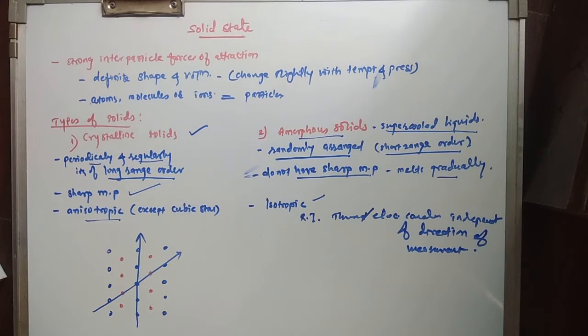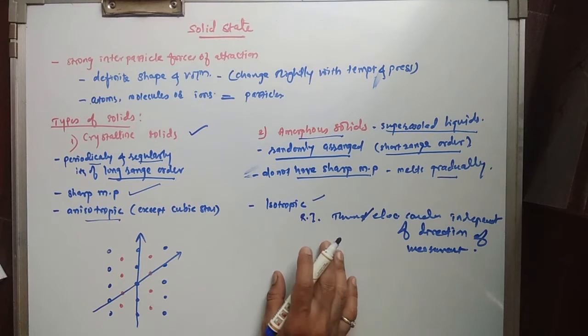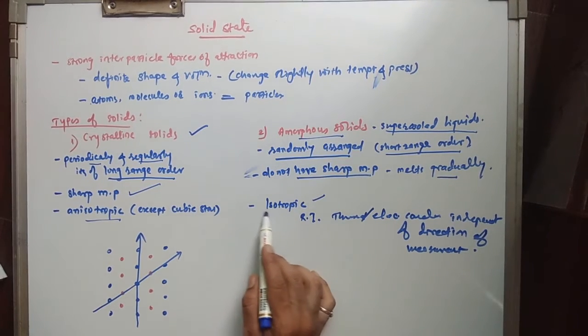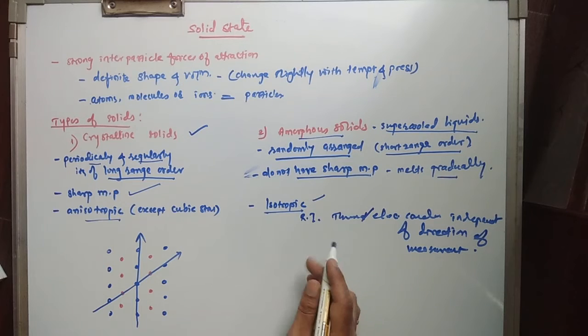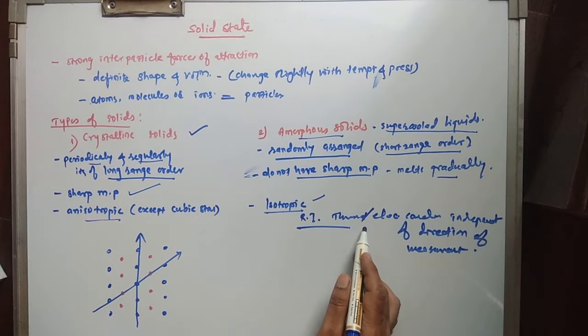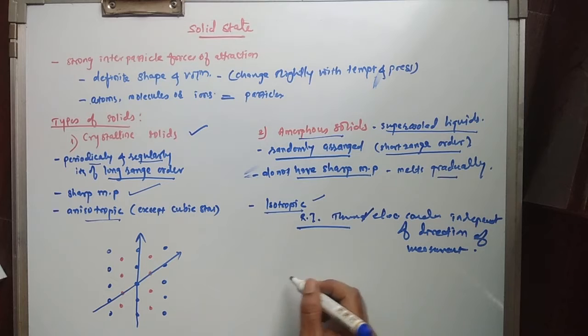Since amorphous solids are isotropic, if we measure properties like refractive index and thermal conductivity in different directions, the magnitude of the property will be the same.